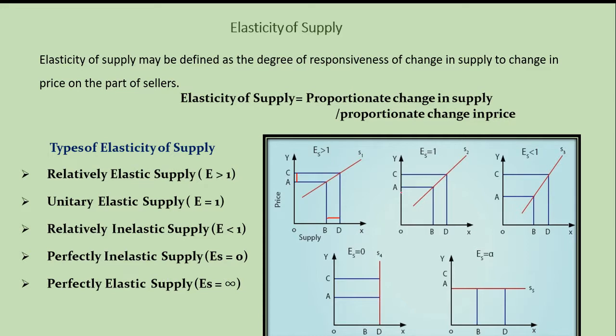Look at this diagram. Initially the price was OA. Now the price has increased from OA to OC. So there is an increase in price from A to C. So naturally there is an increase in the supply, quantity supplied, from B to D. See the change, it is equal. The change from A to C is equal to the change from B to D. So here elasticity of supply is equal to 1.